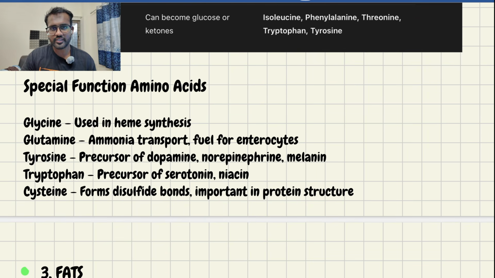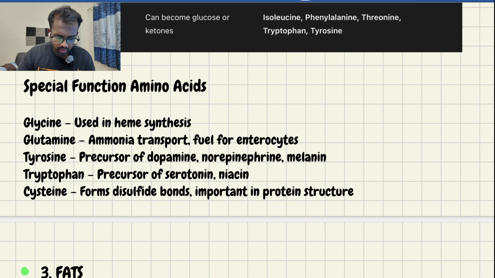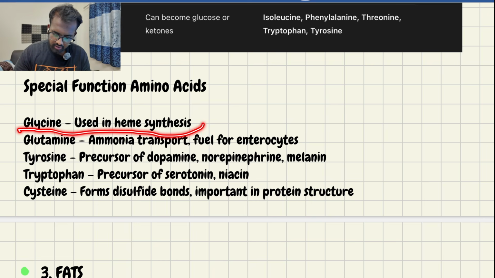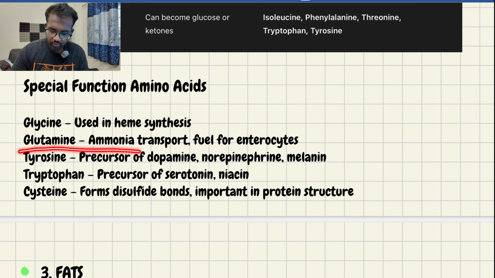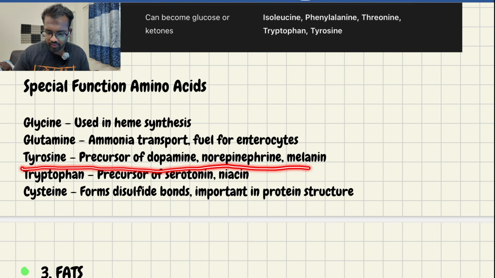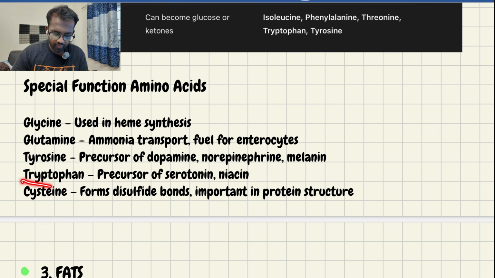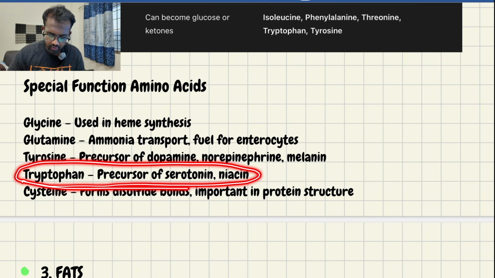So there are some special functions of amino acids. Glycine is used for heme synthesis, glutamine for amino transport and as fuel for enterocytes, tyrosine is a precursor of dopamine, norepinephrine, and melanin, and tryptophan is a precursor of serotonin. Very important. Precursor of serotonin and niacin.